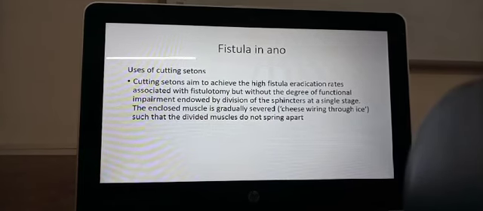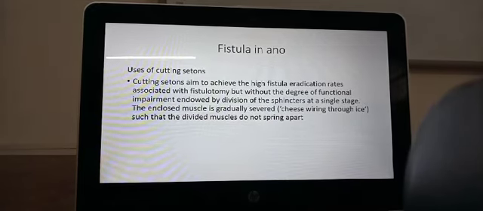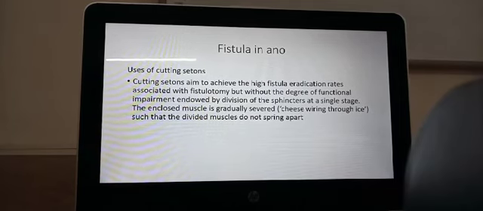Otherwise, we can do a colostomy, preventing stools from coming down into the rectum, so they will not contaminate this area. The fistula will heal, and after it heals, we can open up the colostomy again and repair it, and the patient will pass stools just like he was passing through the anal canal.